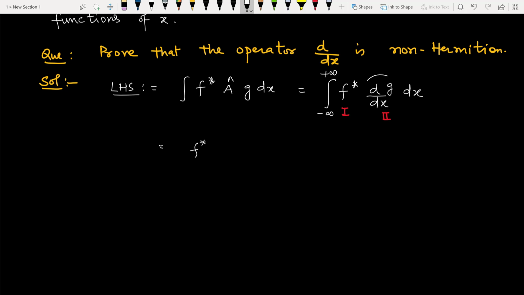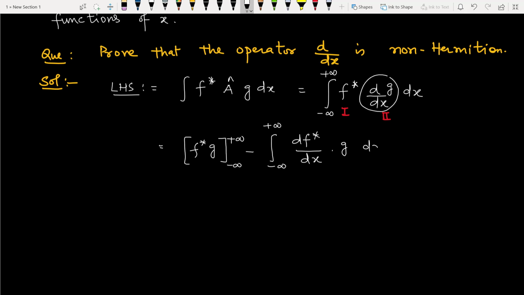integration of this derivative function will be g from minus infinity to plus infinity minus integration minus infinity to plus infinity derivative of first function, integral of second function. Integral of this is g dx. As f(x) and g(x) are well behaved functions, they must vanish at infinity.